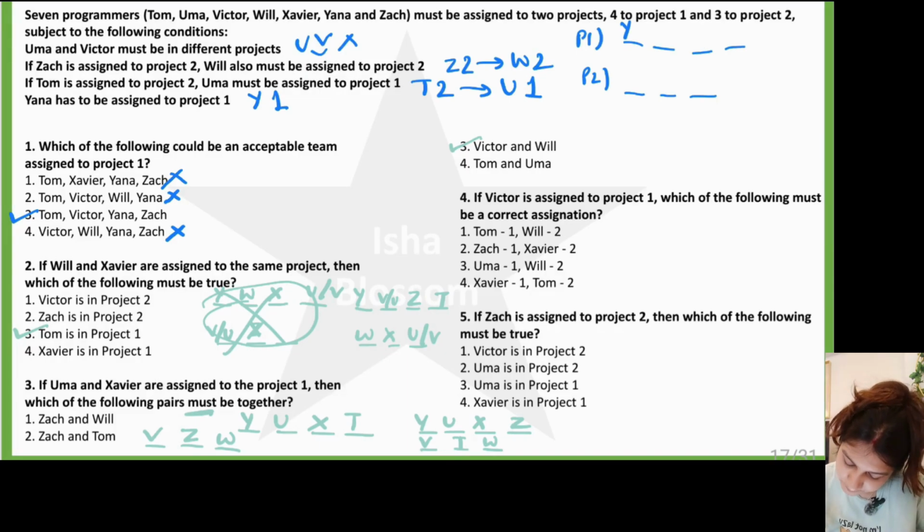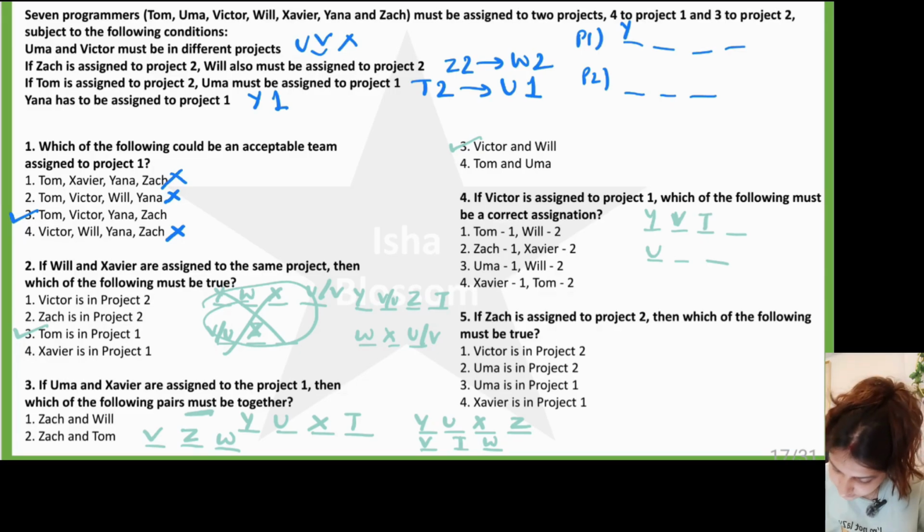Now, question number 4. If Victor is assigned to project 1, which of the following must be a correct designation? Victor is assigned to project 1, which means Uma is here, right? And Uma is in project 2, which means Tom... If Tom is assigned to project 2, then Uma must be assigned to project 1. And we know that Uma is in project 2, which means Tom has to be in project 1.